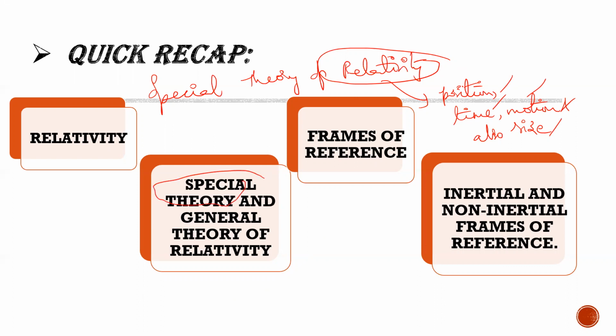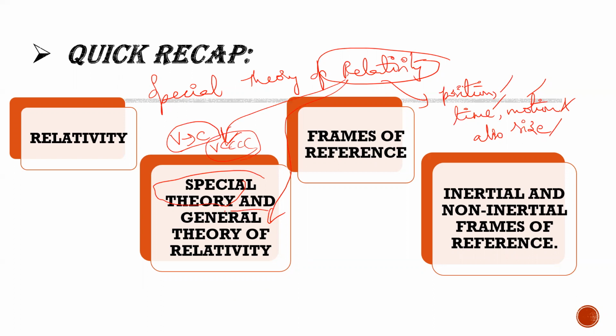So relativity itself has been divided into two parts, that is special theory, and the other one is general theory of relativity. What is special theory of relativity? Special theory gives you the theory of relative motion between objects which are approaching c, but very much less than c.